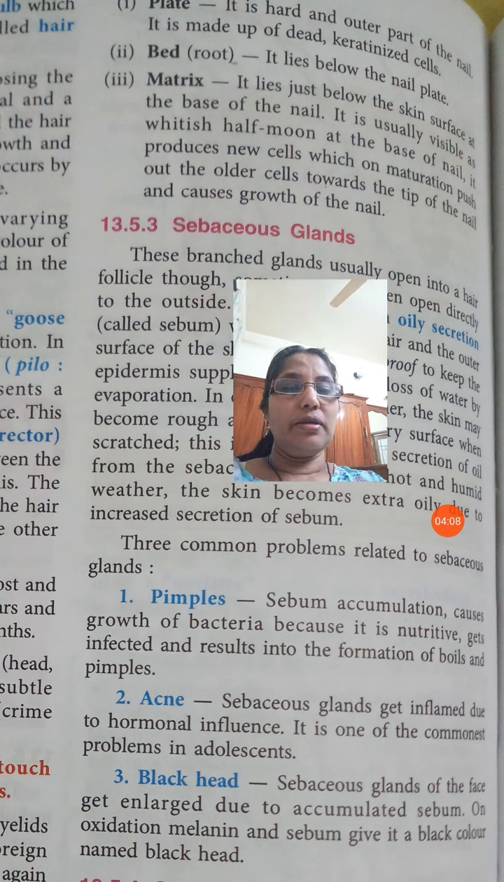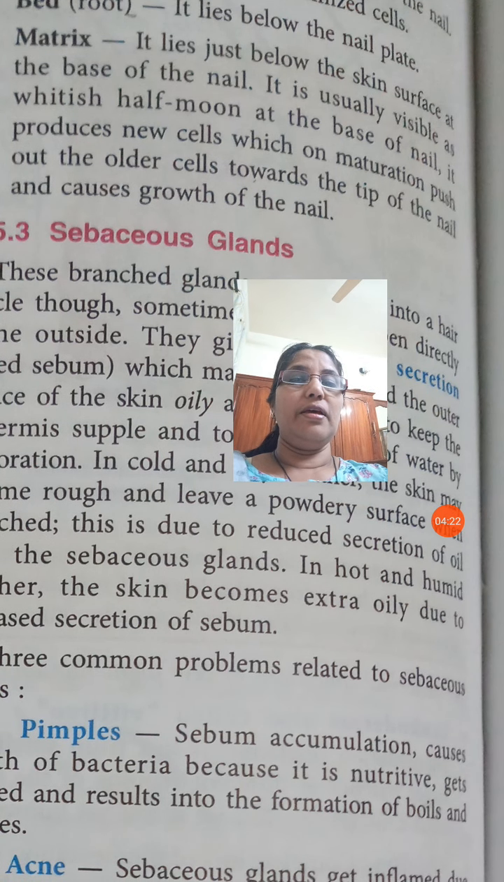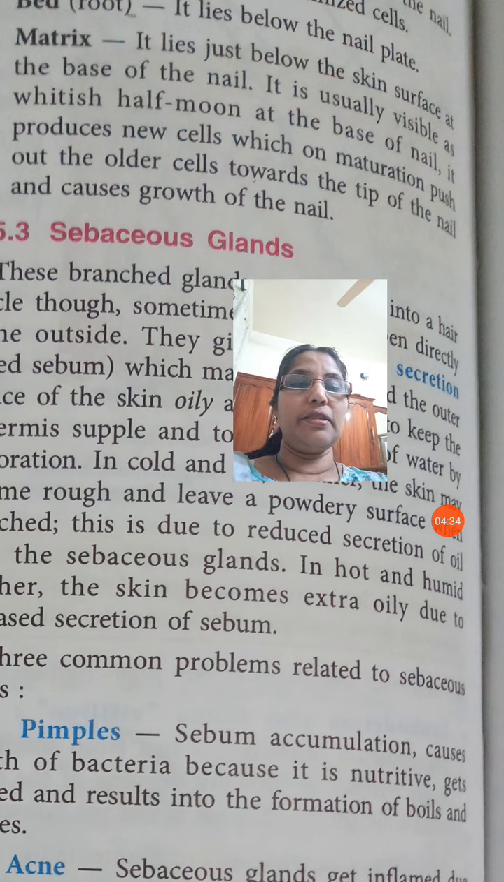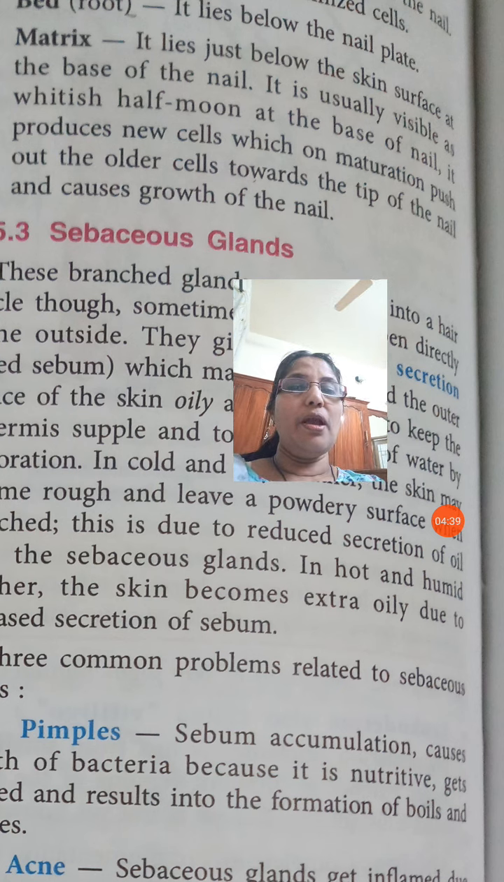Then again, another region is known as the matrix, that is usually visible as a whitish half moon at the base of the nail, just below the skin surface. The part where the skin joins and the nail grows is called the nail base. From that region the nail is growing, and the older cells towards the tip of the nail may be pushed out so that the nail growth will occur.